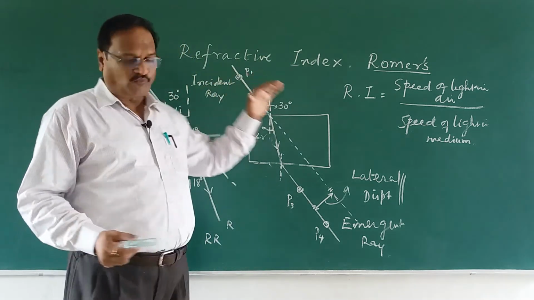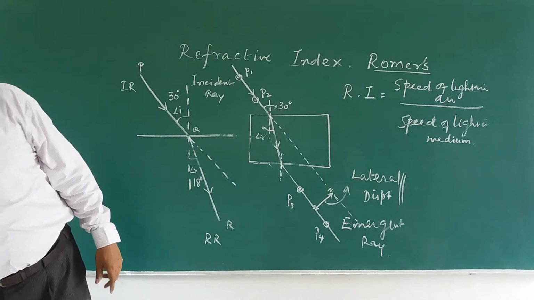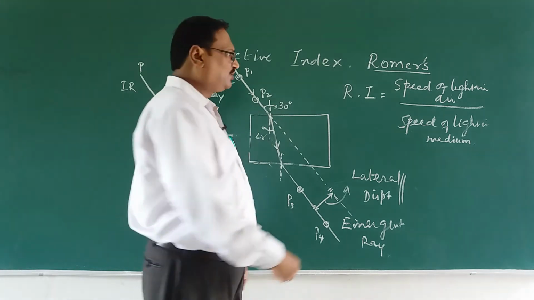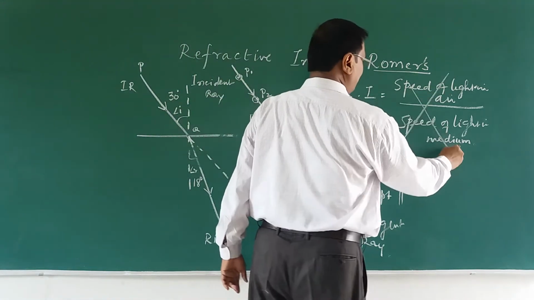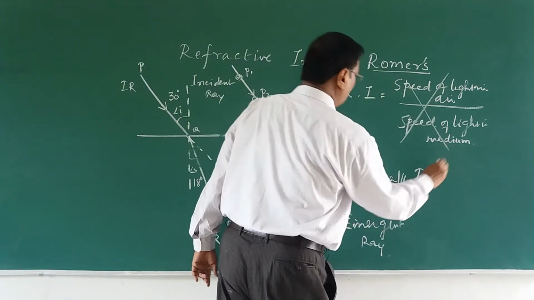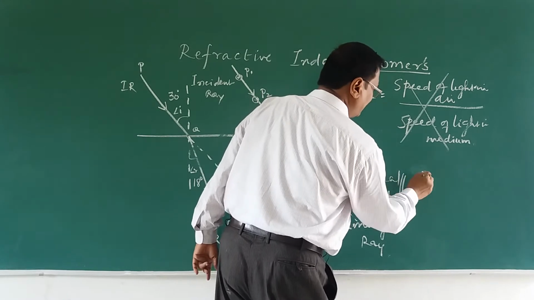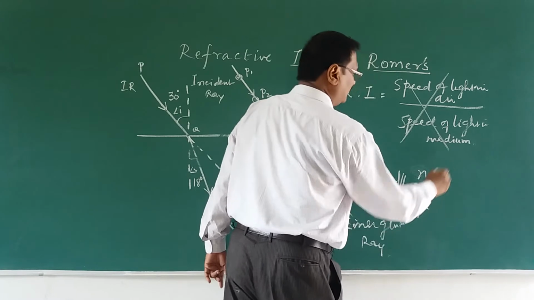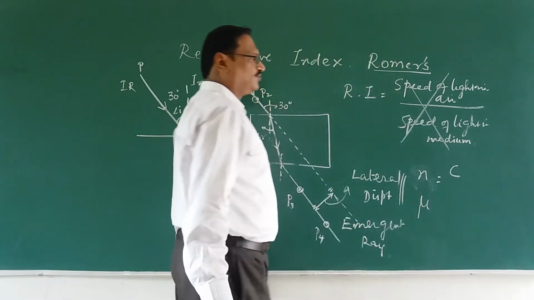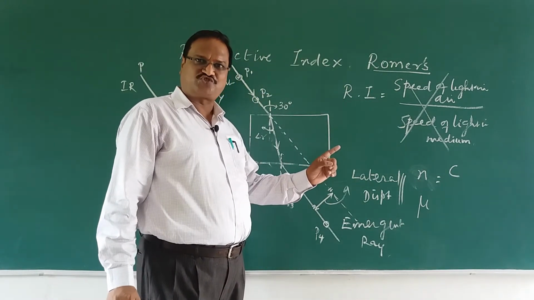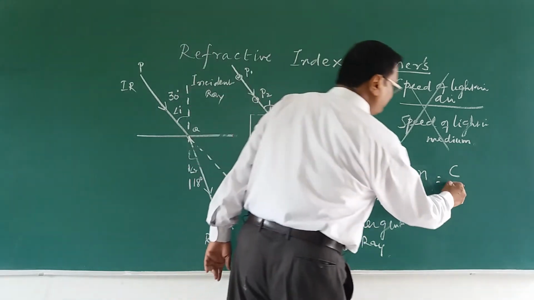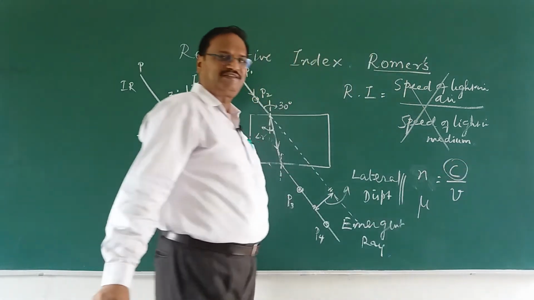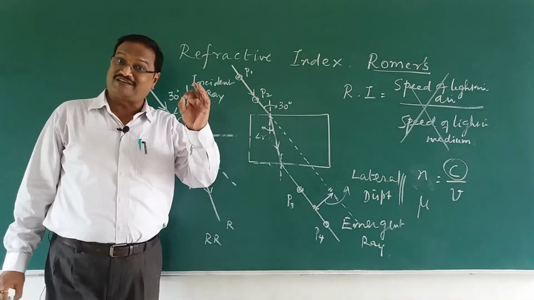Now how can you find the refractive index? We will not use this method. This is only theoretical. The refractive index can be written as n, or sometimes mu, is equal to the velocity of light in air or vacuum, taken as c, divided by the velocity of light in a medium, taken as general velocity v, because nothing can travel with the speed of light except light.